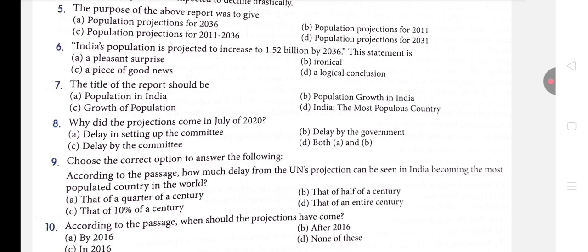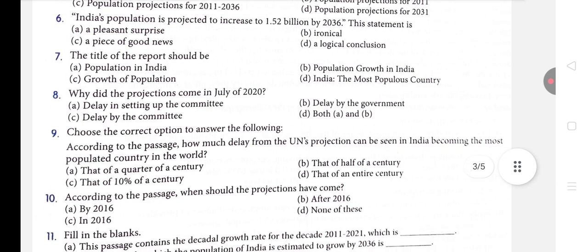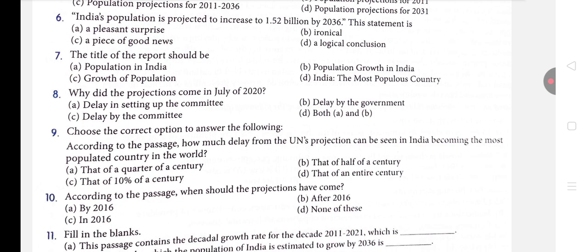Okay, now the next question is, the title of the report should be, first, population in India. Then next is population growth in India. Then growth of population, India, the most populous country. See, if you notice in the whole paragraph, it is only talking about the population growth in India from 2011 to 2036. Projections basically they are making. So population in India, we are not talking about population. We are just talking about population growth rate. So this option is absolutely wrong.